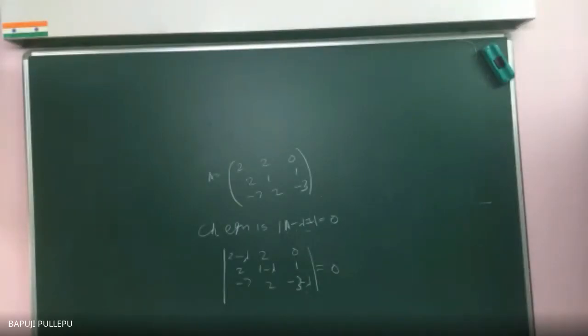Minus 9 lambda, wrong. Sir, lambda cube, lambda square is getting cancelled, minus 2 lambda square plus 13 lambda plus 16. So lambda square is getting cancelled. The lambda square term may be missing there. Yes, check. Lambda square is getting cancelled.